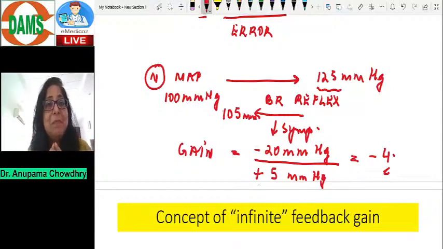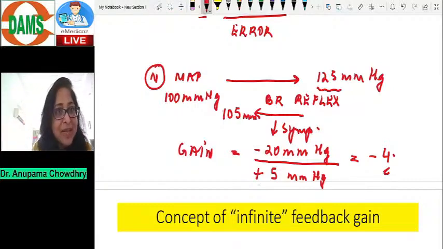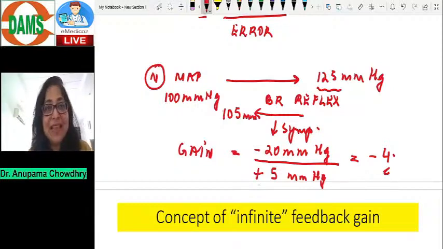Please understand, the minus and the plus signs do not have any mathematical significance here. The minus sign only told me that the blood pressure was lowered, and the corrected blood pressure is higher than normal, so we put a plus sign there.